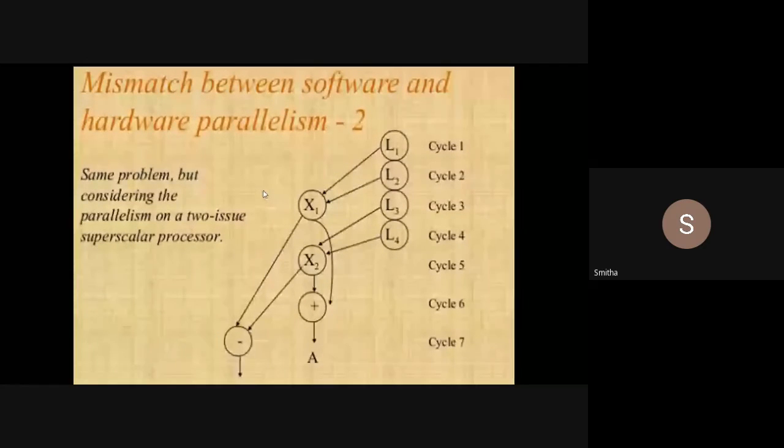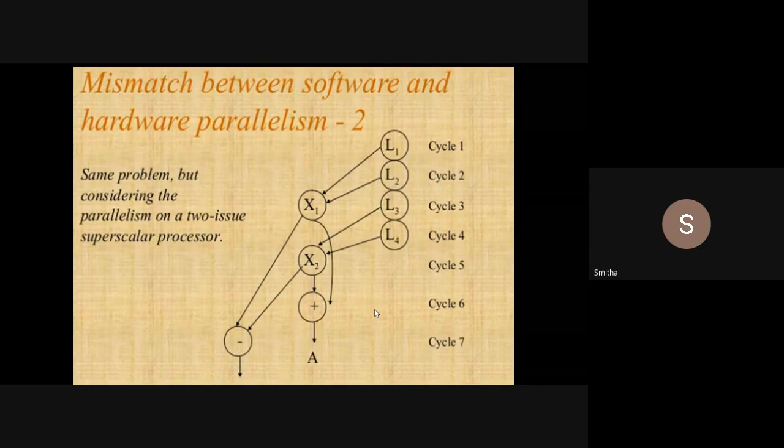In the sixth clock cycle, I will add X1 and X2. If you see here, X1 is given to plus as well as X2 is given to plus. Okay, means in the sixth clock cycle,